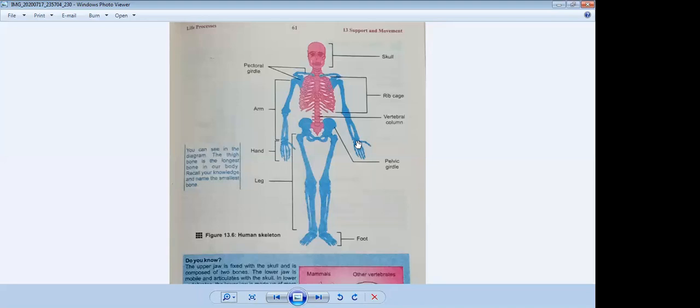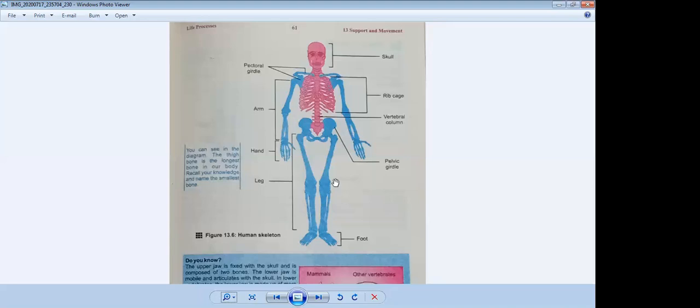So in both hands there are 54 bones. Then come to the pelvic girdle. You can see this is the hip bone, joined by a ball and socket joint, one bone on one side and another on the other side, so there are 2 bones. Then we come to the leg. You can see there is one bone and then 2 bones, so one leg has 3 bones, and both legs have 6 bones. Then we can see the foot. One foot has 27 bones, and both feet consist of 54 bones.